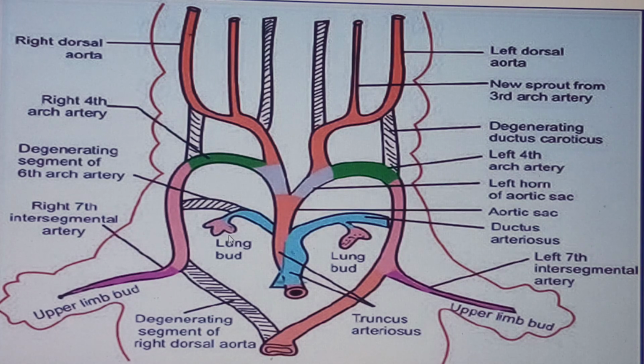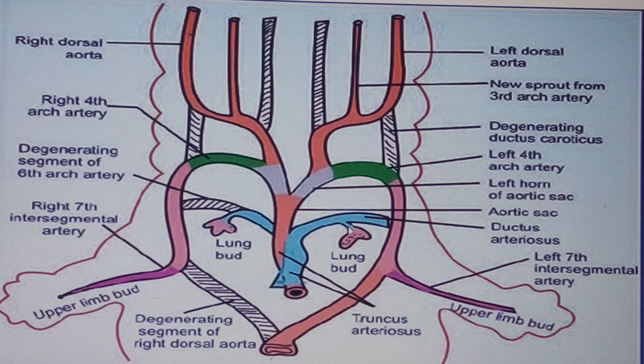Now, similarly, you can see that this one is in blue. Yes, because the pulmonary trunk, and for that matter the pulmonary arteries, will be carrying oxygen-poor blood. Okay, that's why you see the blue color over here. And then when I look at that one for the left too, yes, the same thing. It will be coming from the proximal portion of the sixth arch artery. That's the left pulmonary artery. Okay, that is what we see. It will be invading these landmarks that we find over here. Okay, that is what we see.